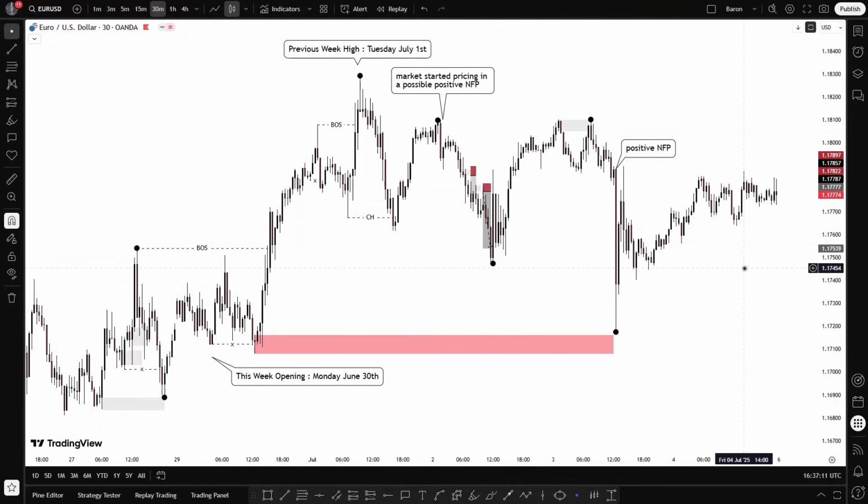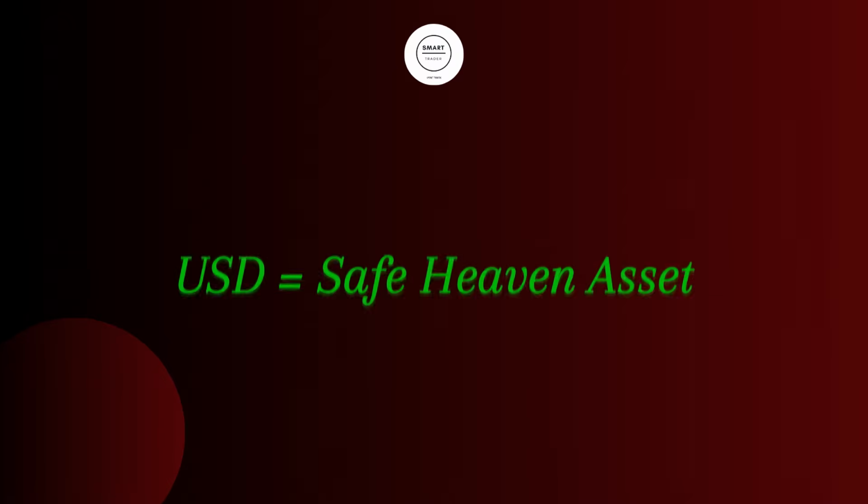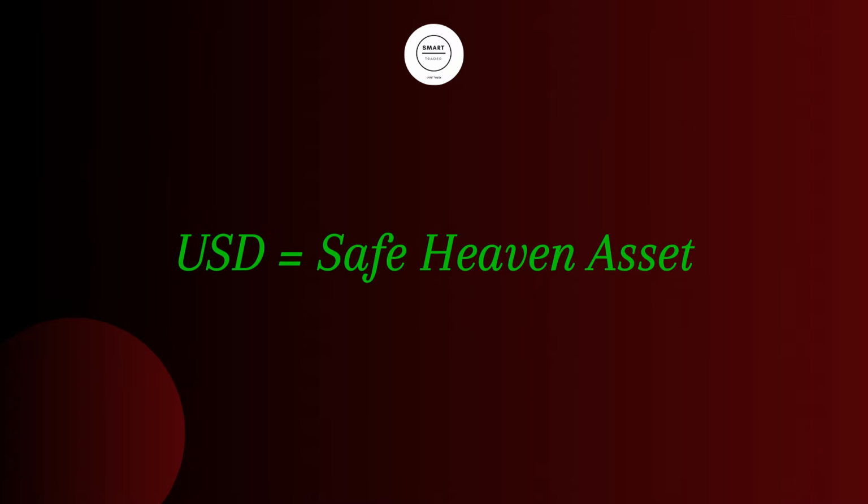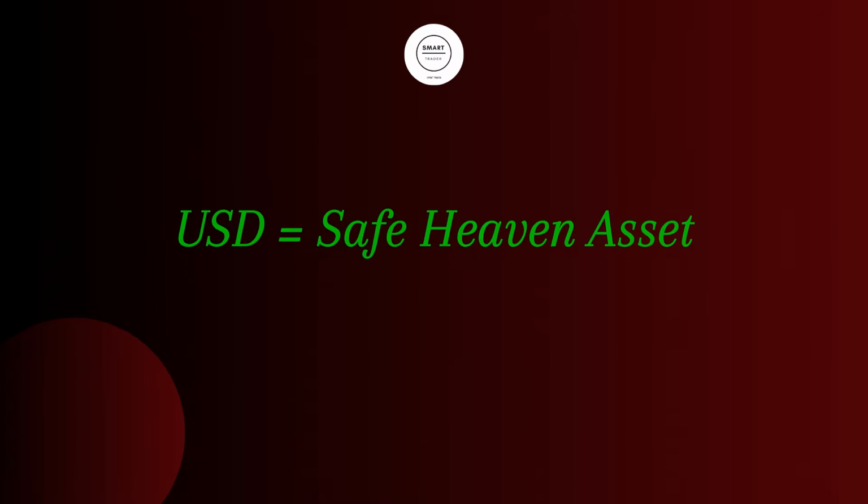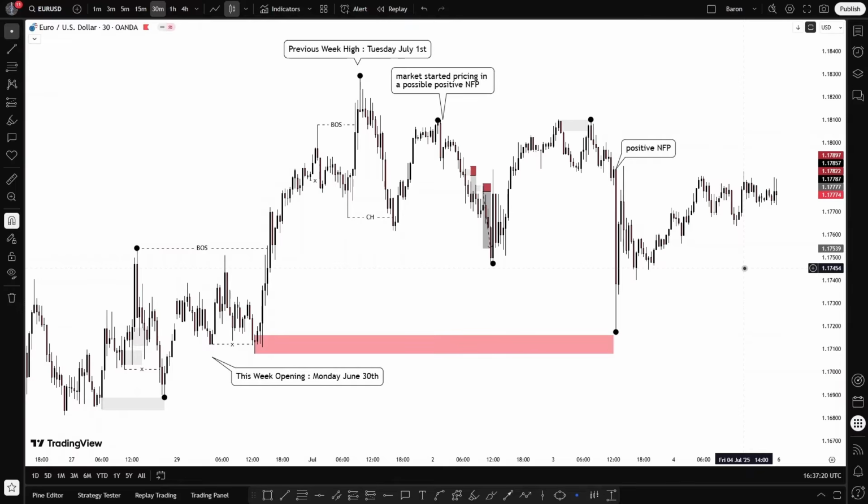Why? Because the US dollar is considered to be a safe haven asset. This kind of asset, traders need it in the time of crisis. But during the previous week, the market was in a risk on mode. That means that there is no risk, so they are more willing to take more risk. In this period, they will sell their US dollar and buy more risky assets. So this is the reason why I thought USD will lose value. So if USD loses value, then EURUSD will go bullish during this period of time.